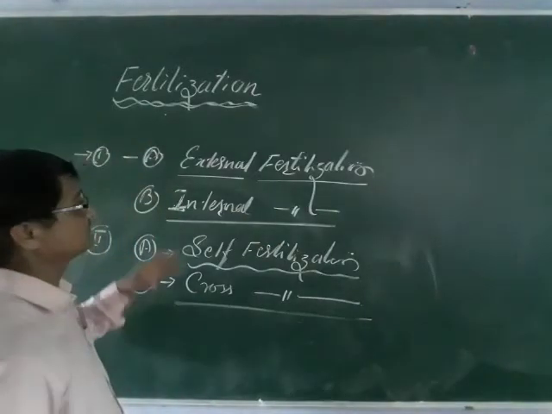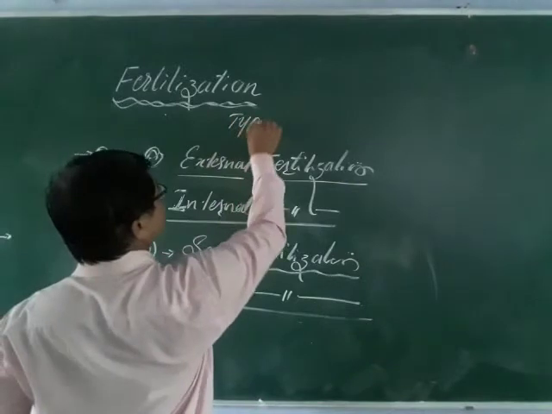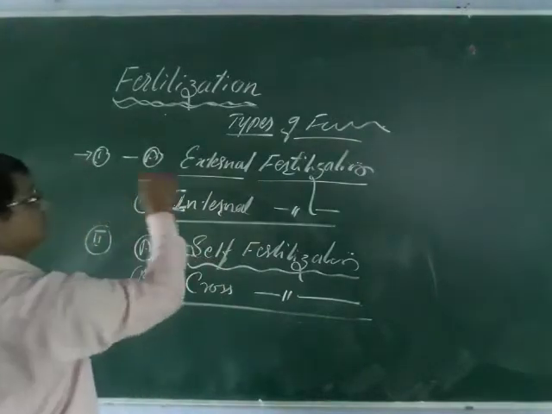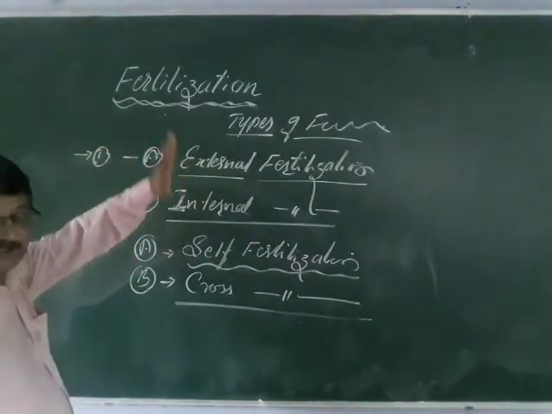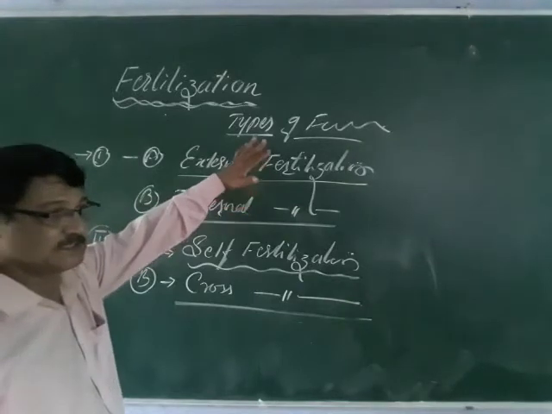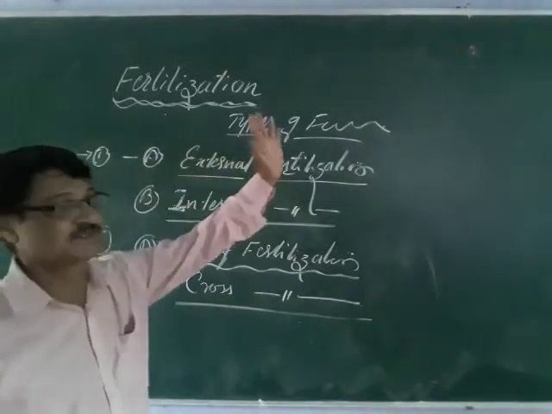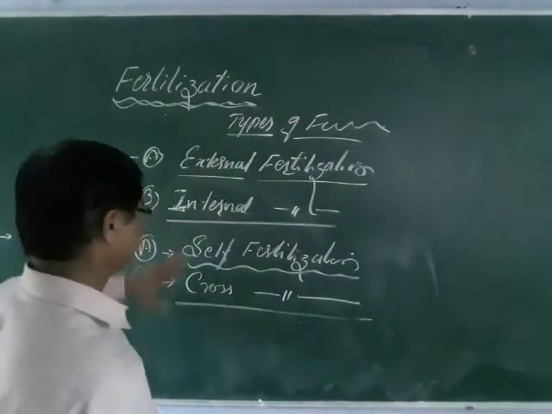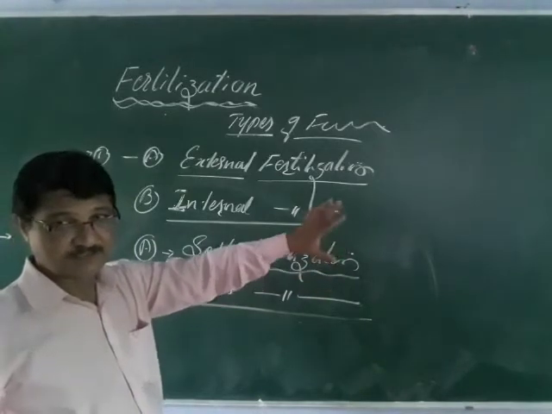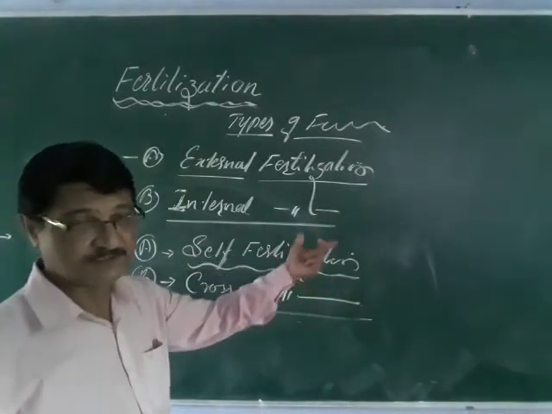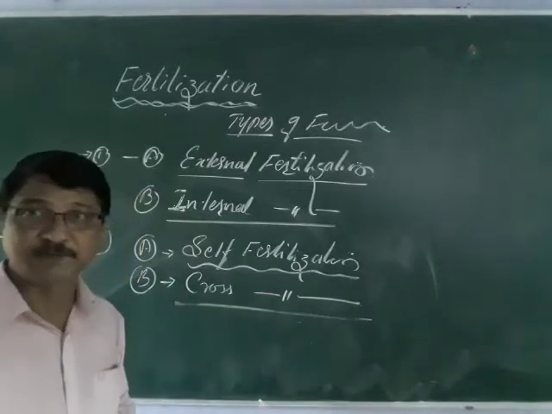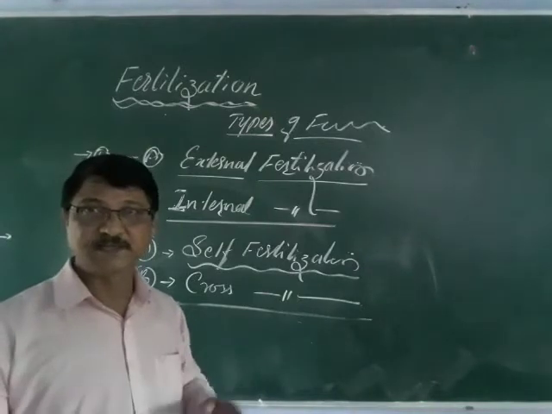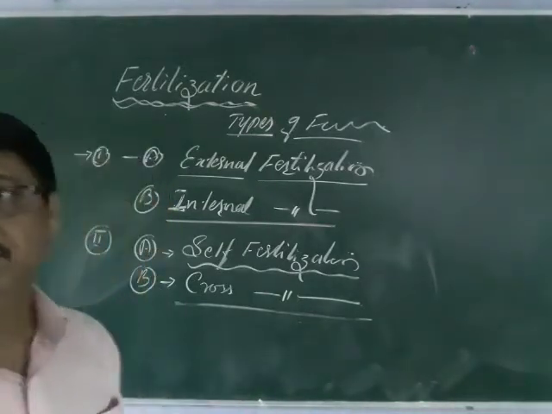And there are different types of fertilization here. There are two types. One depends upon the sex media, water media, or the environment. External fertilization means outside the body of the animal, and internal means inside the body of the animal. Self-fertilization is when the same animal produces the sperm and the egg that are fertilized. And this is cross-fertilization, where two animals, A and B, produce the sperm and the egg and fertilization takes place.